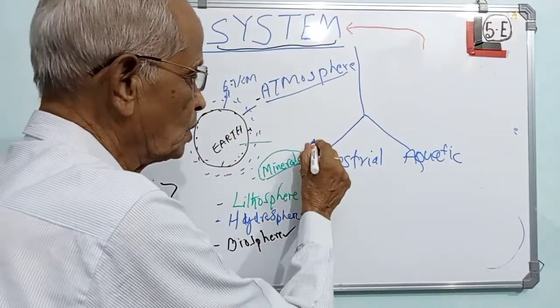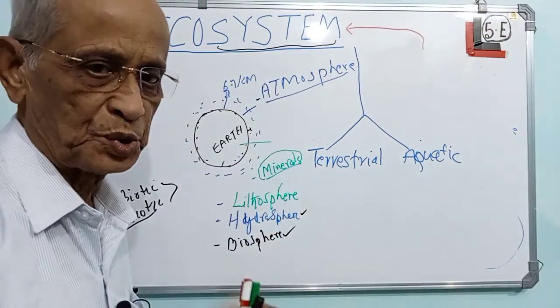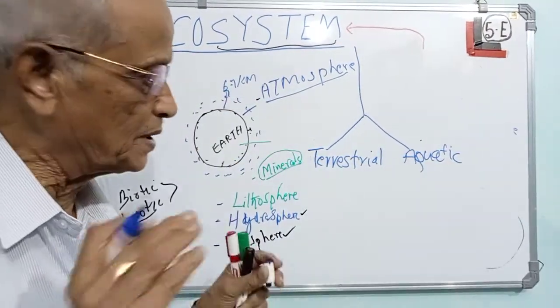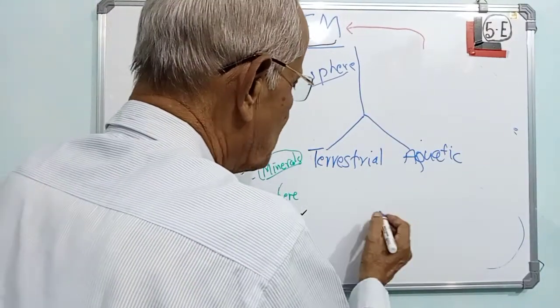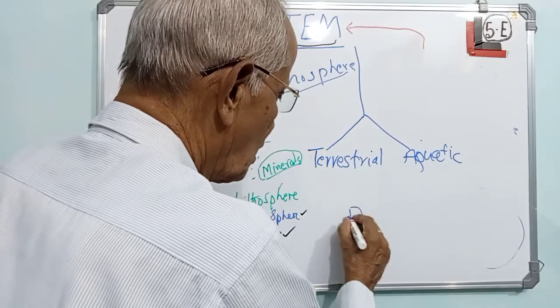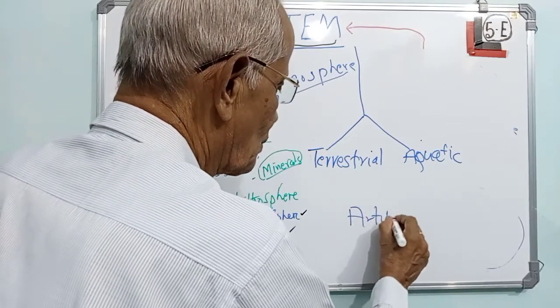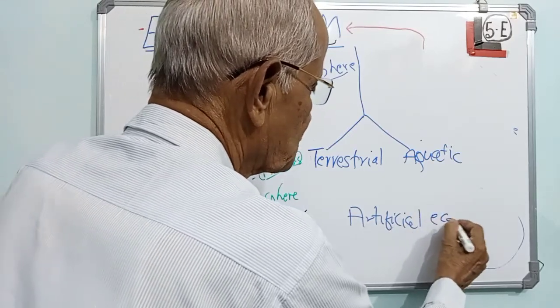So these two are the two major types of ecosystems that we can study. Then we have one more made by man, and that can be called artificial or man-made ecosystem.